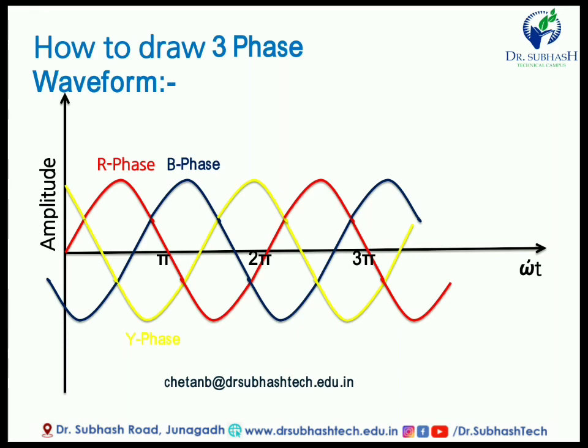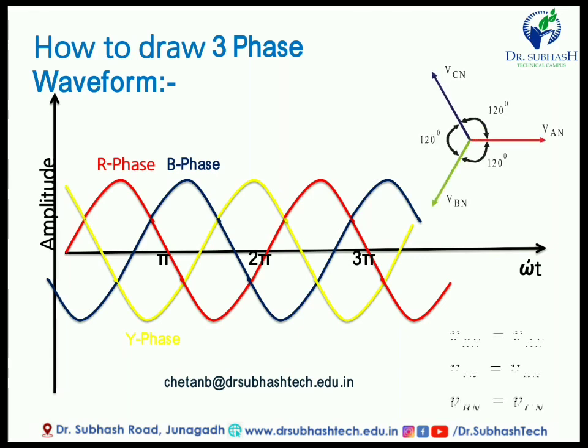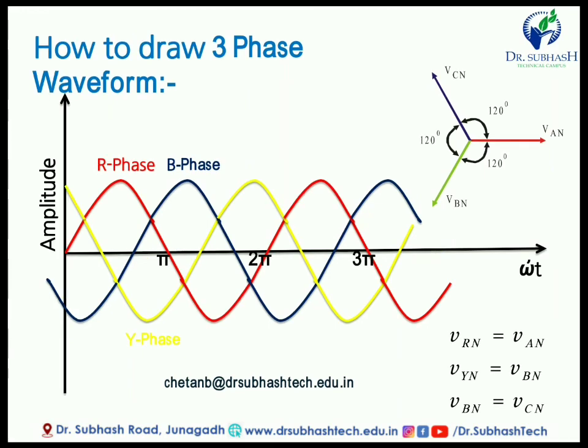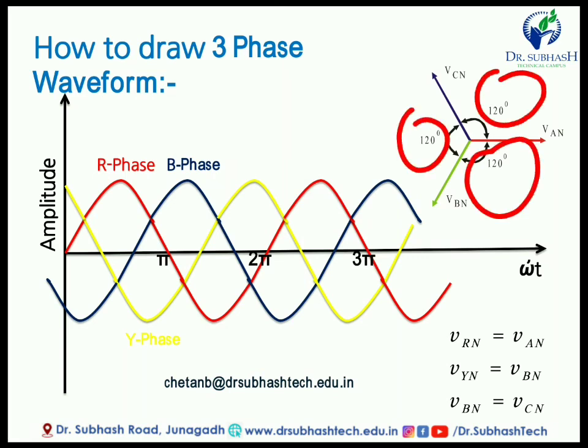Friends, this is about the three phase waveform. If we talk about RYB, then the angle between RY, YB and BR is 120 degrees apart from each other. Means the phase angle between these three phases is 120 degrees. So this is the basic part of the three phase.